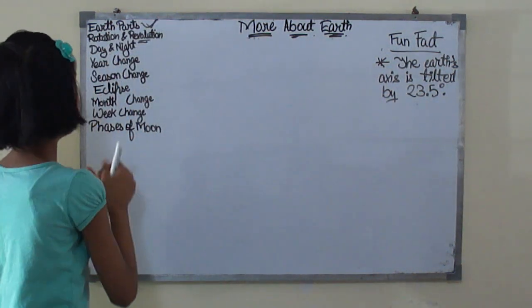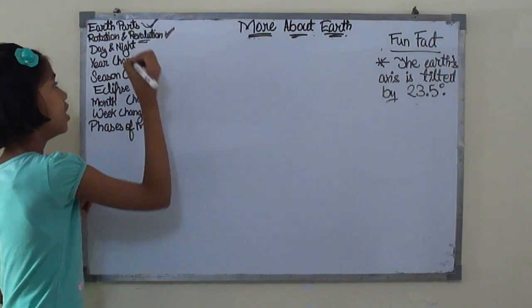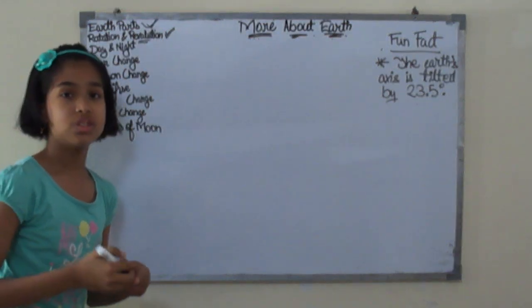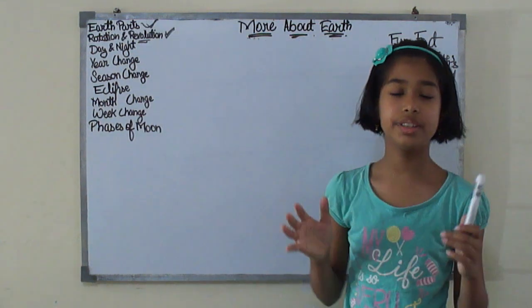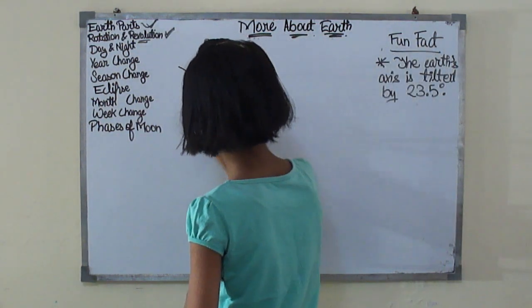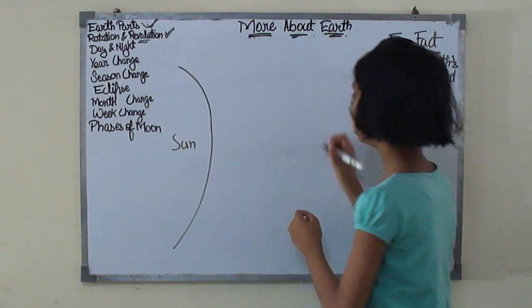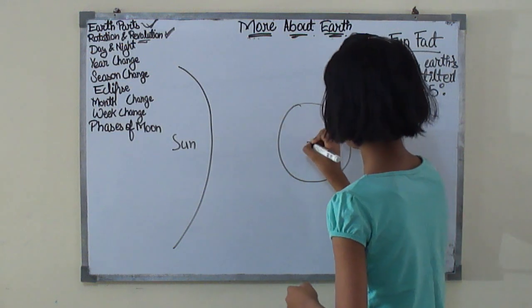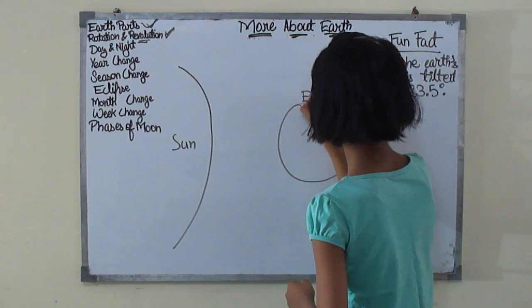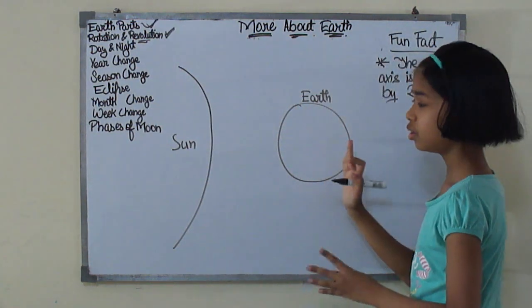Okay, so let's move on. We have completed this rotation and revolution. Now we are at day and night. For showing you the day and night, think that here is the sun, then here is the earth, this is the earth, okay?